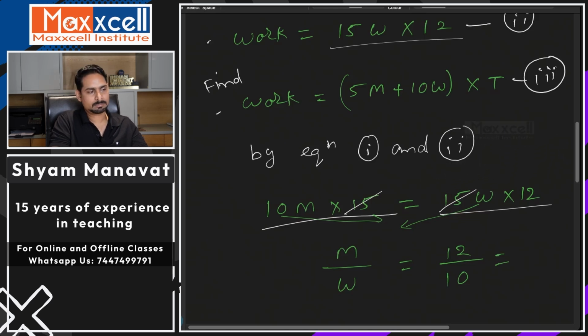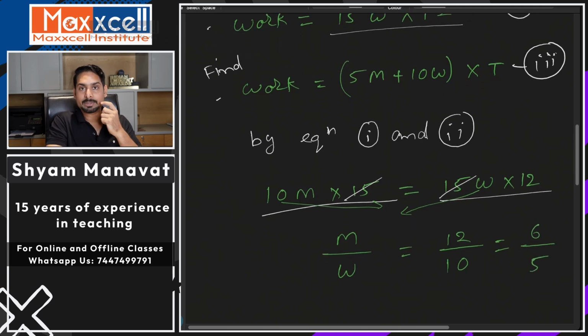Maximum what you can do, you can simplify this further. You can say 6 upon 5, cancelling by 5. So by doing so, here you got the ratio of their efficiency.